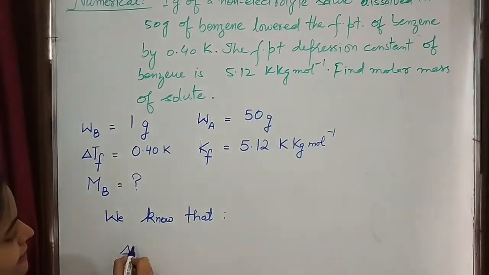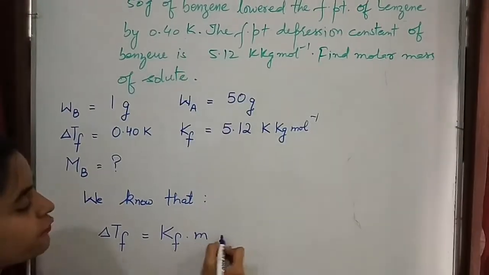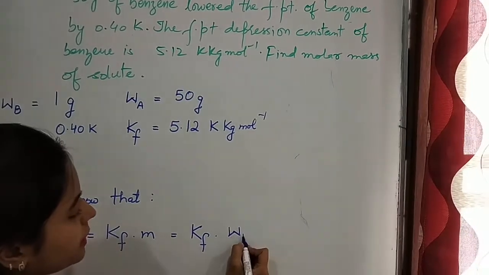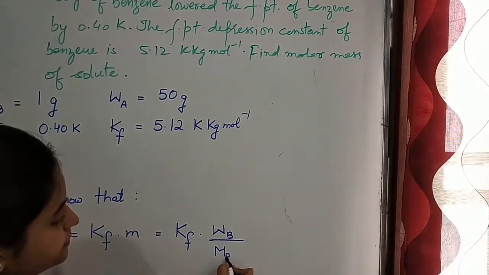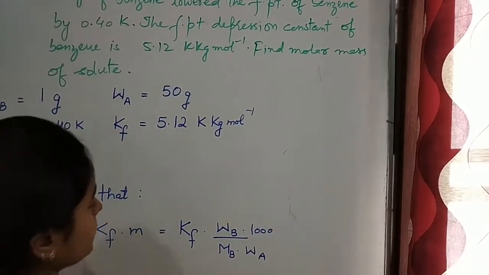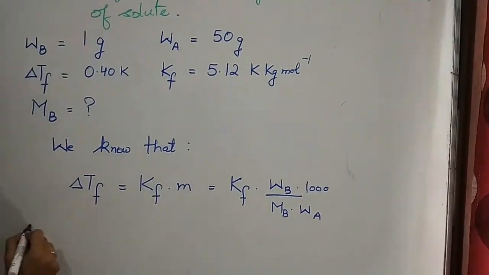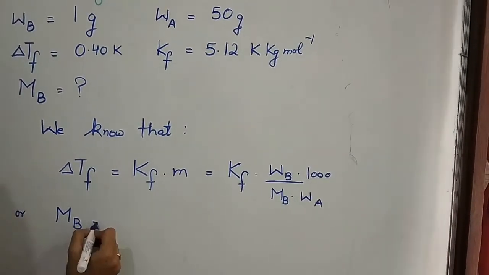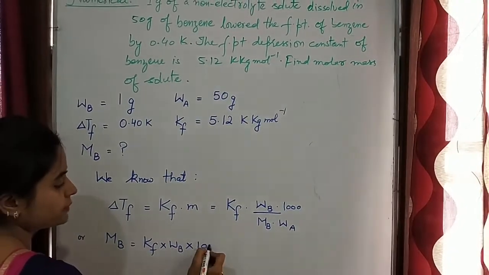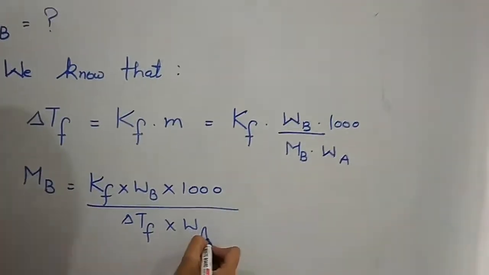depression in freezing point, that is delta Tf, is equal to Kf into m, which is further equal to Kf into Wb upon Mb into Wa into 1000. We have to find out this Mb. So Mb is equal to Kf into Wb into 1000 upon delta Tf into Wa.